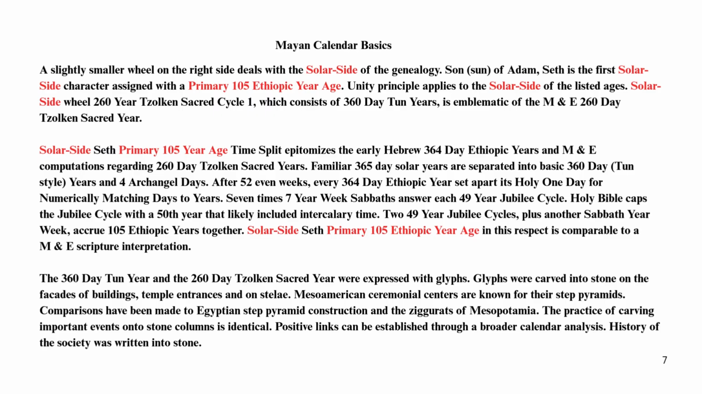The 360-day ton year and the 260-day Tzolk'in sacred year were expressed with glyphs. Glyphs were carved into stone on the facades of buildings, temple entrances and on stele. Mesoamerican ceremonial centers are known for their step pyramids. Comparisons have been made to Egyptian step pyramid construction and the ziggurats of Mesopotamia. The practice of carving important events onto stone columns is identical. Positive links can be established through a broader calendar analysis. The history of the society was written into stone.